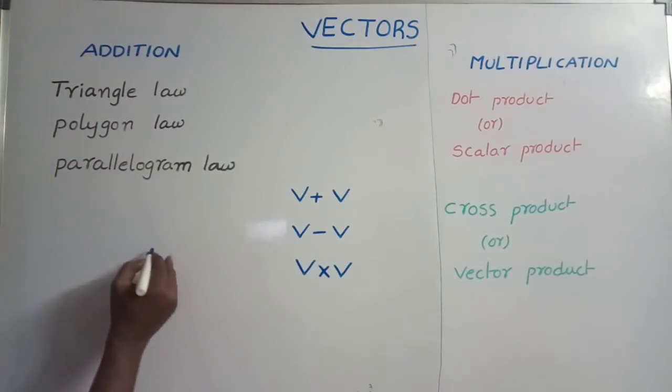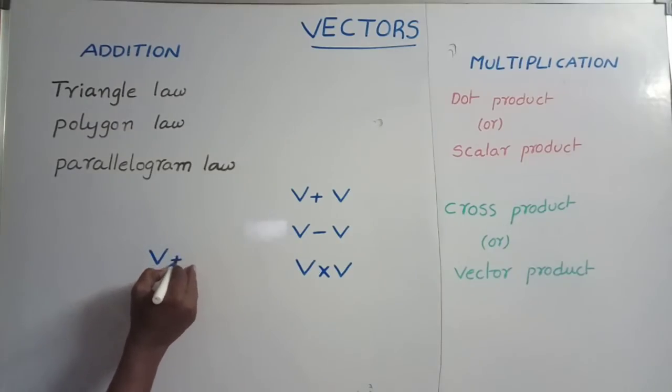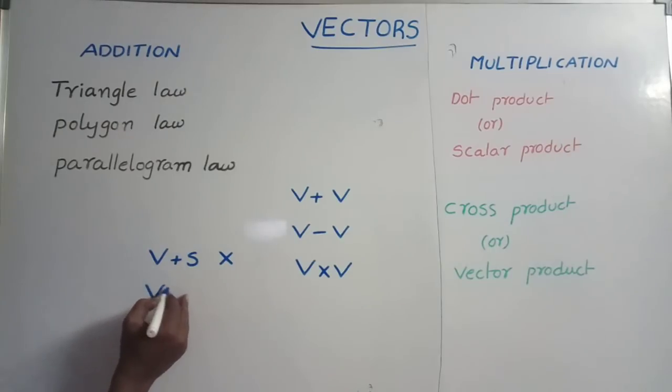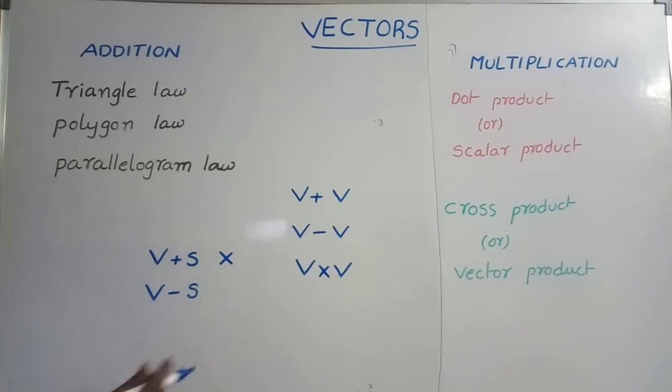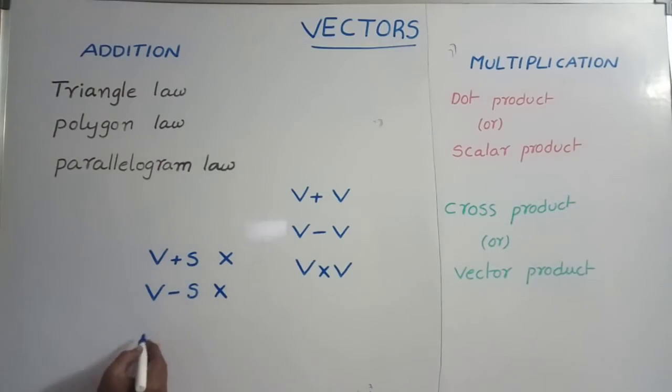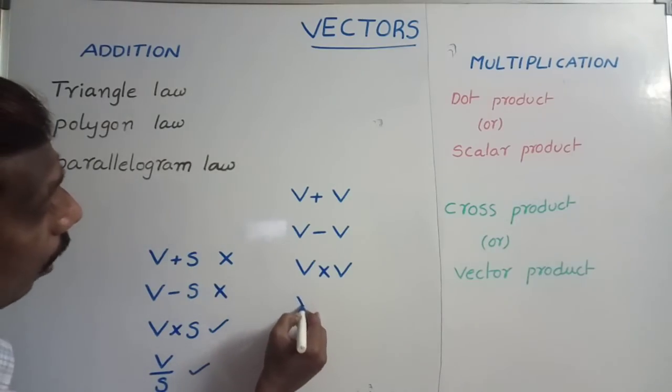But a vector added with a scalar is not possible. A vector subtracted from a scalar, or a scalar subtracted from a vector, is not possible. A vector multiplied with a scalar is possible, and a vector divided by a scalar is also possible, but vector division